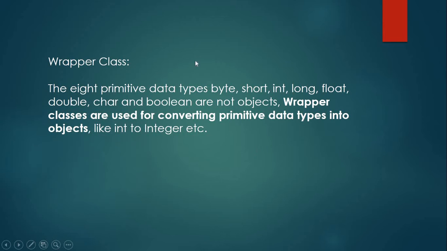All the primitive data types will have classes of their own, meaning int data type will have Integer Wrapper class, long data type will have Long Wrapper class. So these 8 primitive data types will have 8 Wrapper classes, and of those Wrapper classes we can create objects. If at some place a variable cannot be used but we have to use objects, at that time we can use those Wrapper classes and create objects of them.